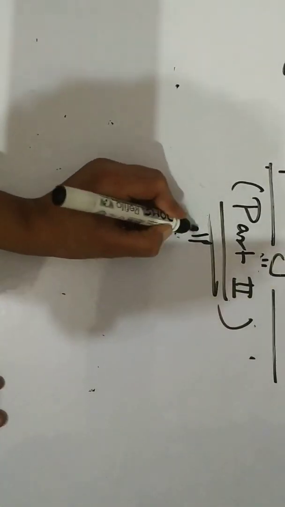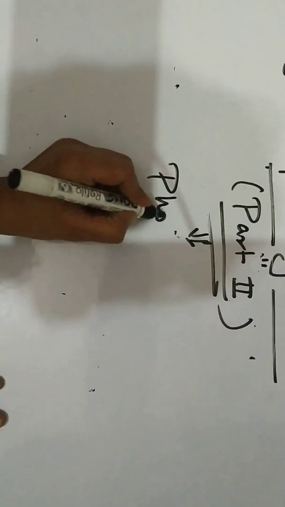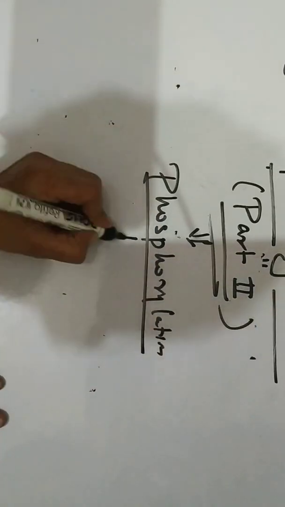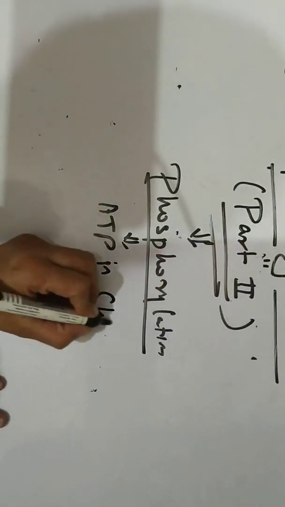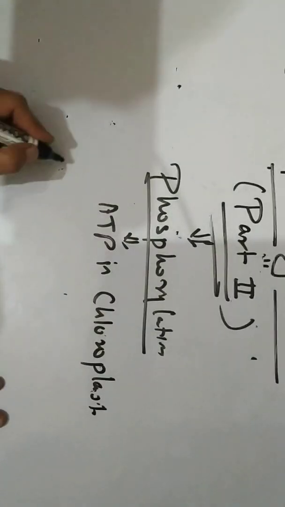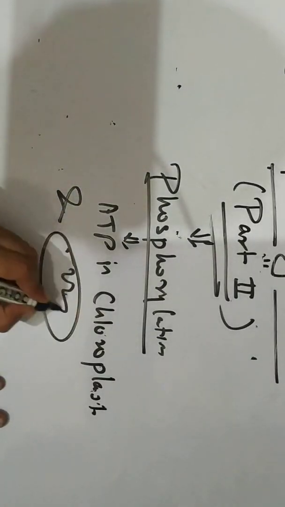So in photosynthesis, the process which takes place is known as phosphorylation, that is formation of ATP in chloroplast and mitochondria.